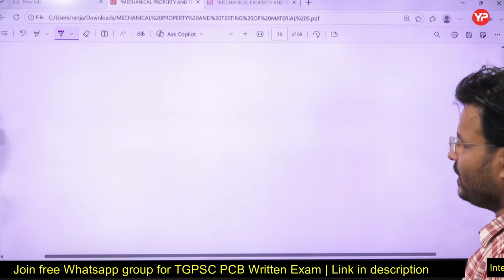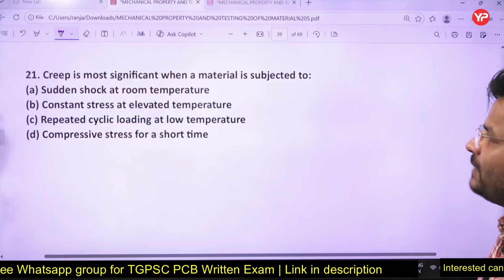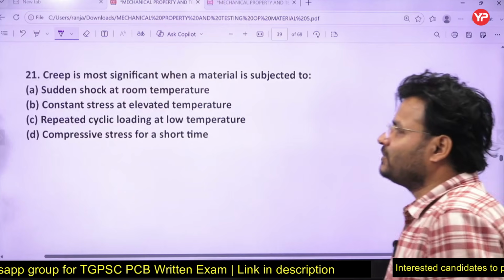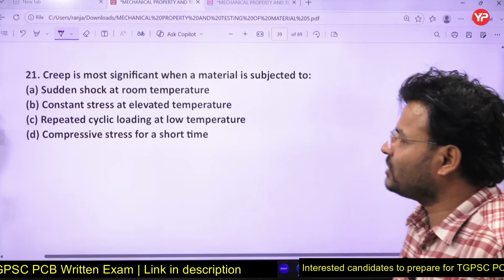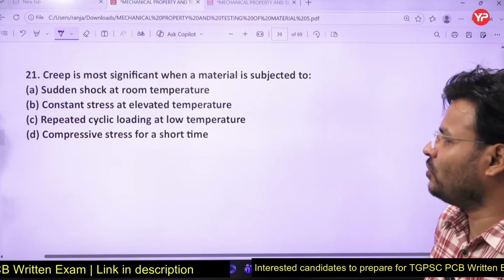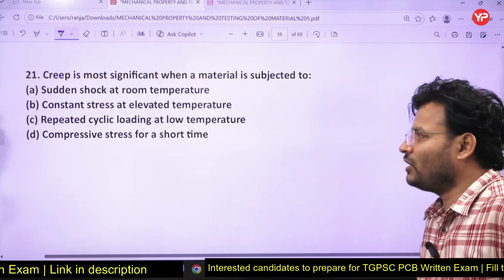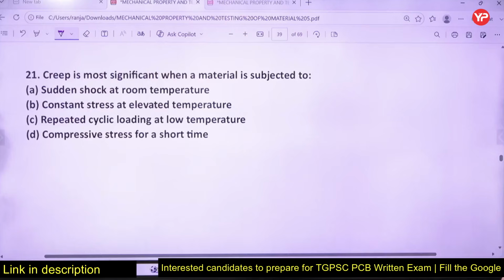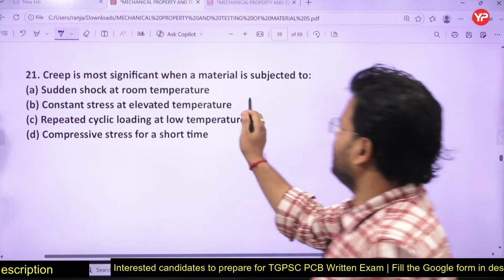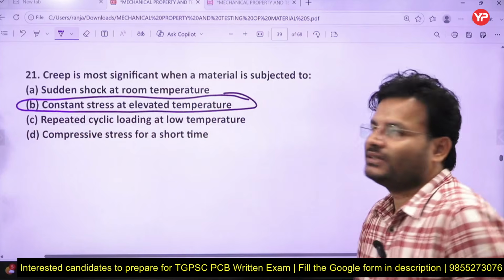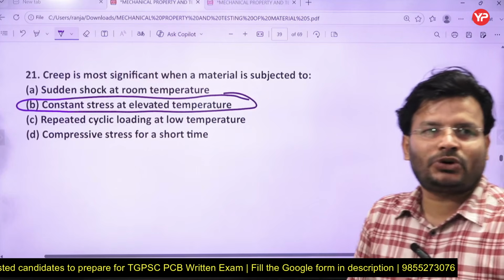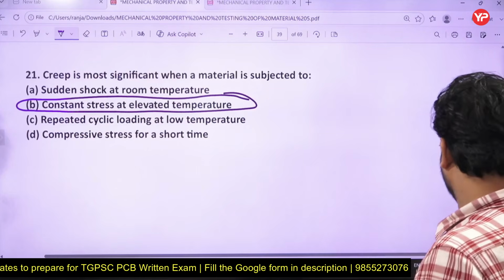Okay, question number 21 on your screen. Creep is most significant when the material is subjected to sudden shock at room temperature, constant stress at elevated temperature, repeated cyclic loading at low temperature, or compressive stress for a short time. What will be it? Constant stress at elevated temperature. In that case, creep becomes most significant. Right? Already you have discussed everything about that in the theory part.